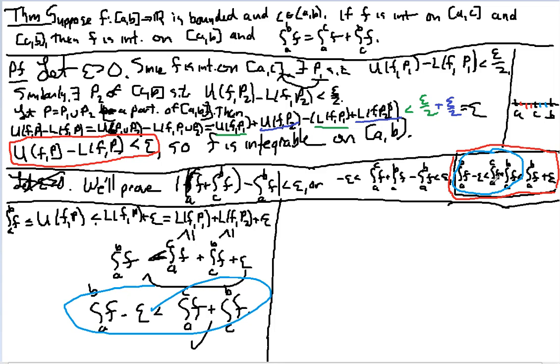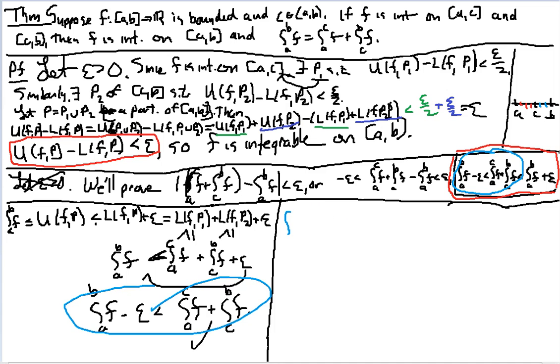So that boils down to proving that the integral from A to B minus epsilon is less than the sum of the two integrals, A to C and C to B, which I already proved down here. And then I just need to prove that the integral from A to C plus the integral from C to B is less than the integral from A to B plus epsilon. So I'm going to do that part now.